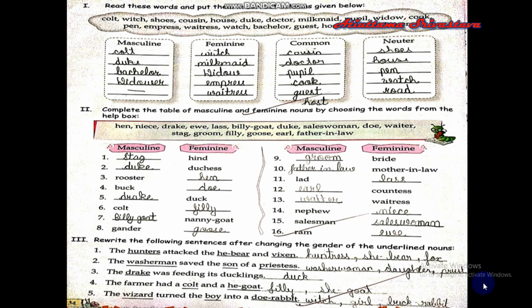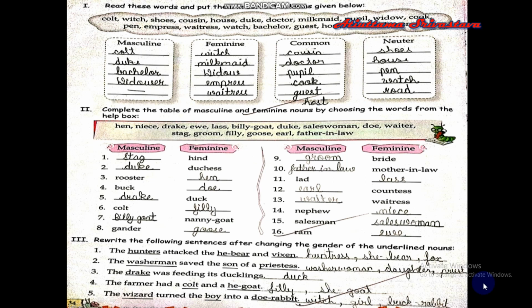Now we come to this next exercise. Rewrite the following sentences after changing the gender of the underlined nouns. The hunters attacked the he-bear and vixen. Now, hunters will become huntress and he-bear will become she-bear, and in place of vixen there will be fox, because vixen is the feminine gender of the fox, which is male.